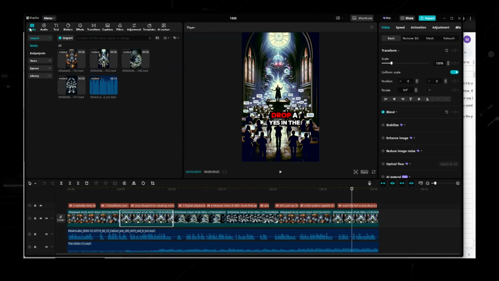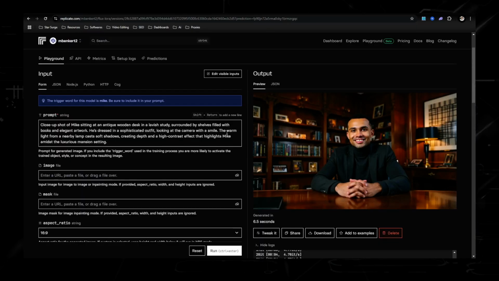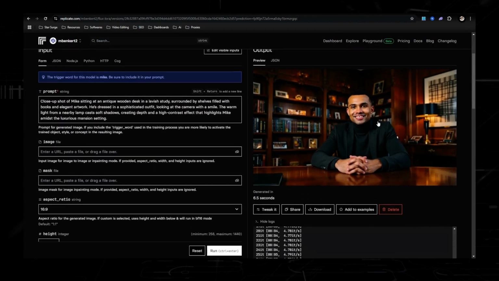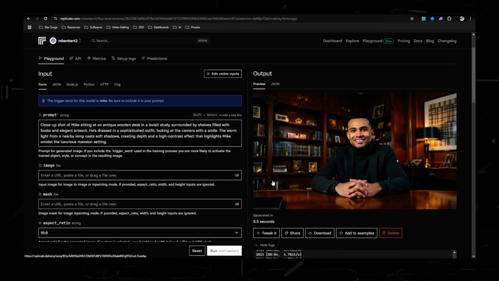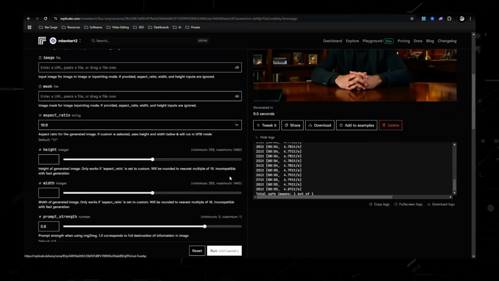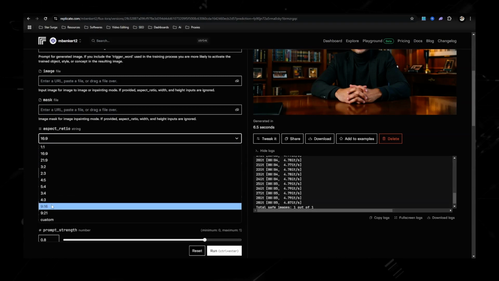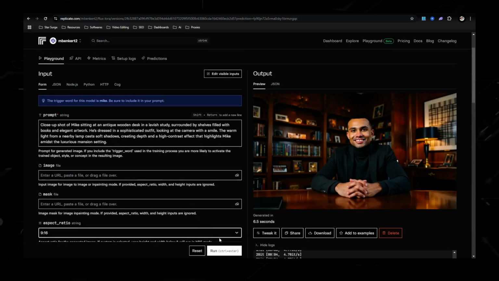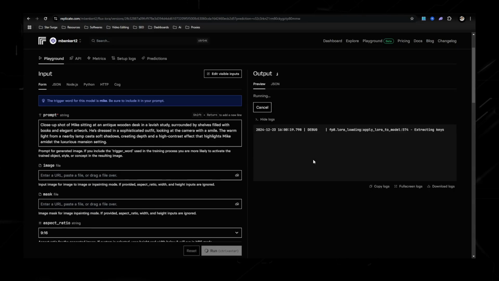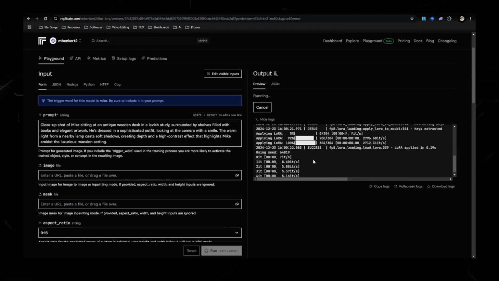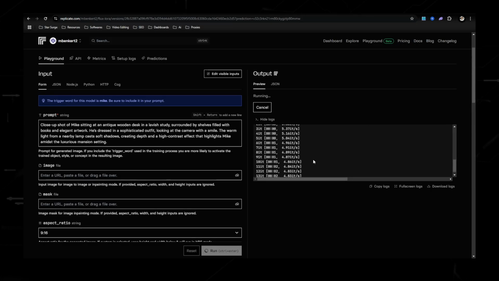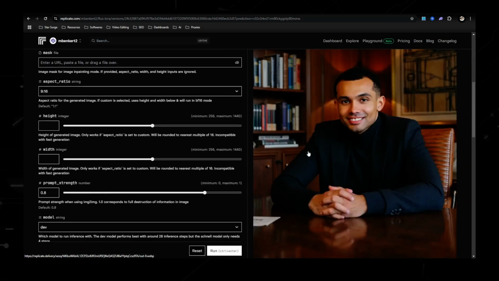But what I do is I use a tool called Replicate right here, and it actually generates pictures of myself. Now, I did this for a thumbnail, but what I would do if I was making some short form content is change that to 16:9, and then I'll run it again. Normally it works on the first time. Look at that, it's running pretty sweet. But when we're making short form, wow, that's pretty good.